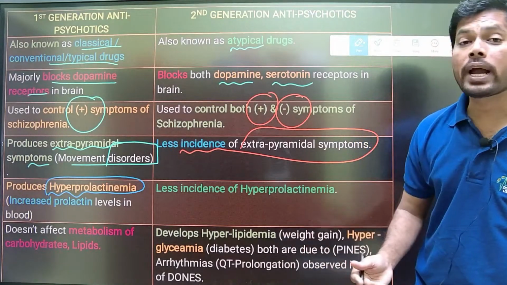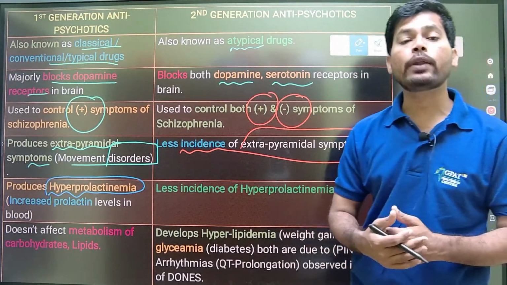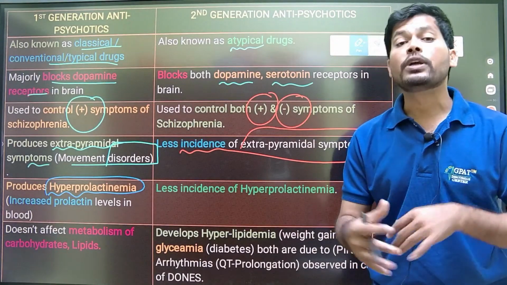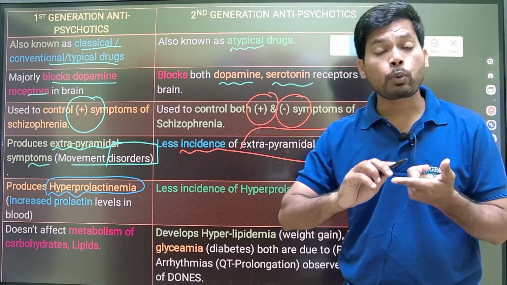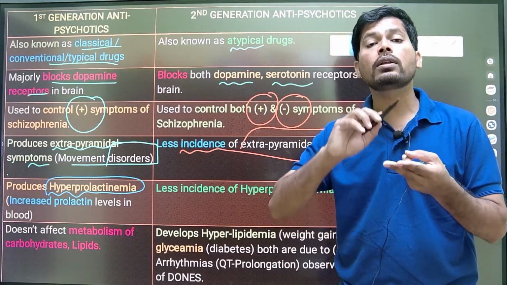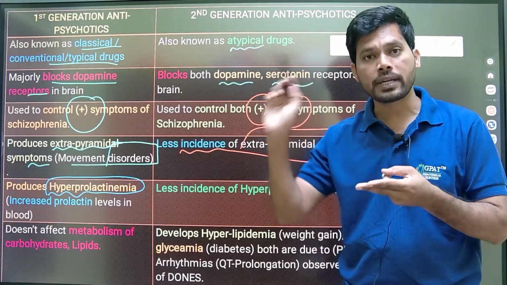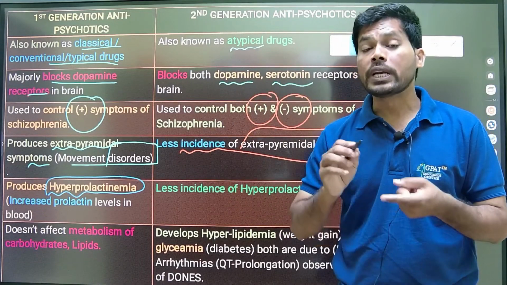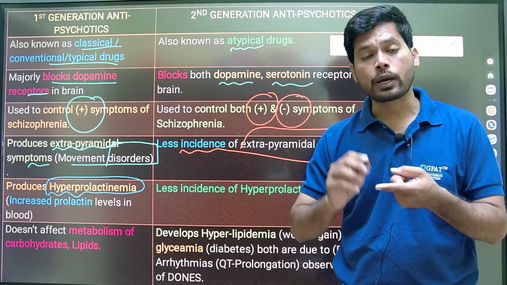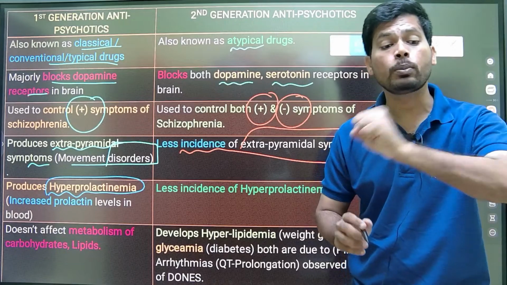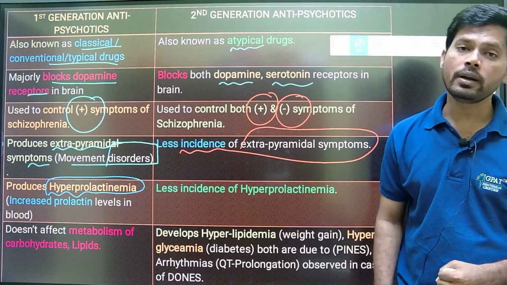So excess prolactin release causes gynecomastia and loss of interest in sexual activities in males, and menstrual irregularities in females. Hyperprolactinemia as well as extrapyramidal symptoms are the two major drawbacks of antipsychotics, especially first generation antipsychotics, by decreasing the function of dopamine in the nigrostriatal pathway and decreasing the function of dopamine in the tuberoinfundibular pathway.